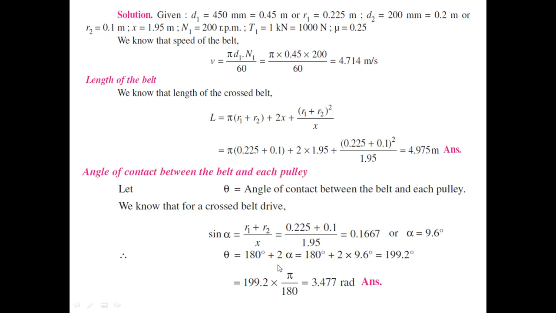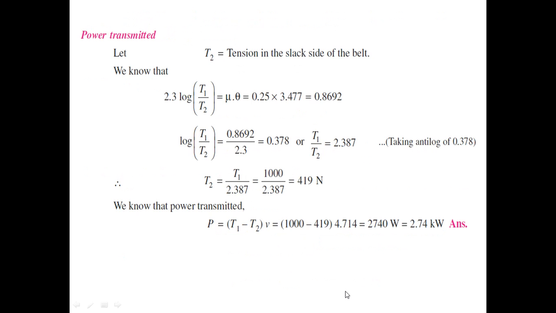Okay, we put this value of alpha in 180 degrees plus 2 alpha, and you will get the value in degrees. You have to convert it into radians, so just multiply it by pi by 180. So this 199.2 degrees is converted into radians, and this comes out to be 3.477 radians.